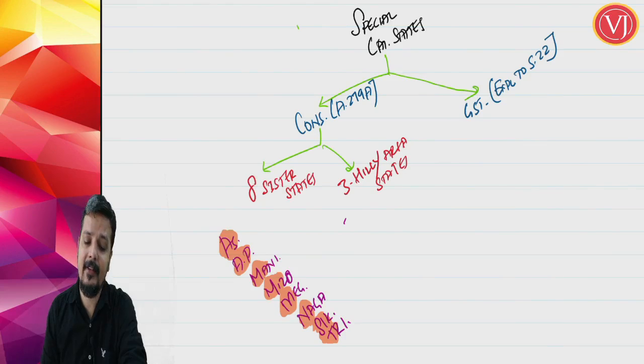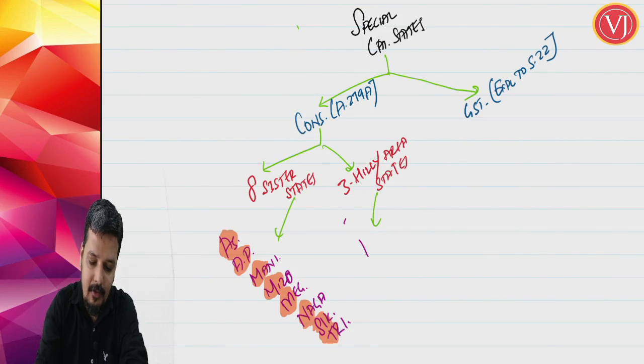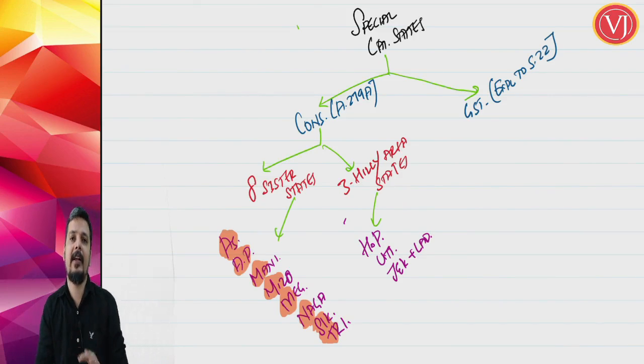And 3 hilly area states. Now what are the 3 hilly area states that we have? 8 sister states, that is northeastern states, and 3 hilly area states. You are talking about Himachal Pradesh, Uttarakhand and Jammu and Kashmir. Now it is Jammu and Kashmir as well as Ladakh. Previously it was Jammu and Kashmir. So we will call it 3 hilly area states.